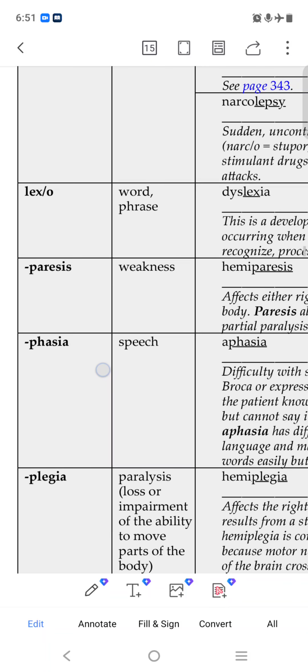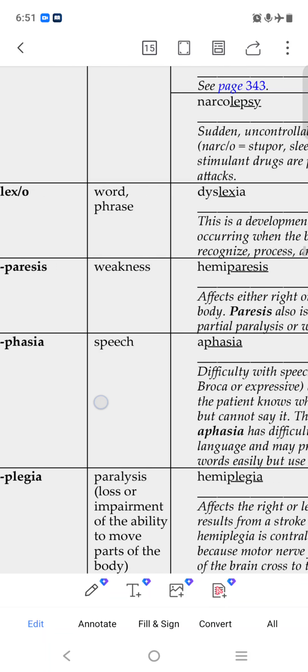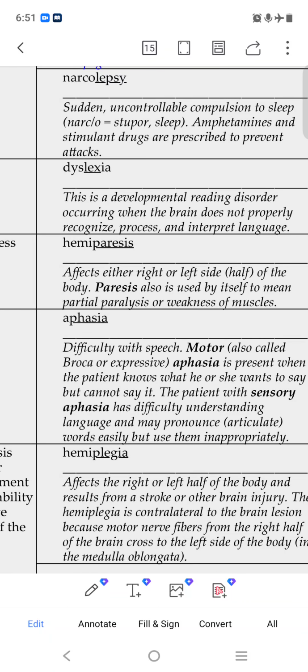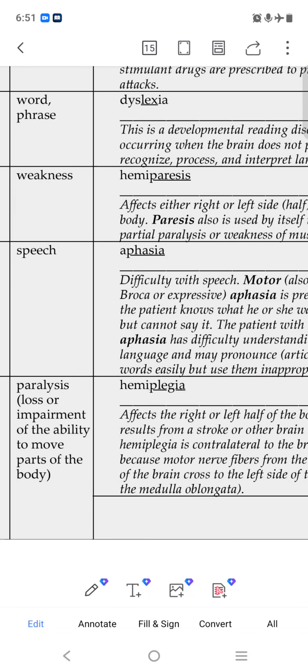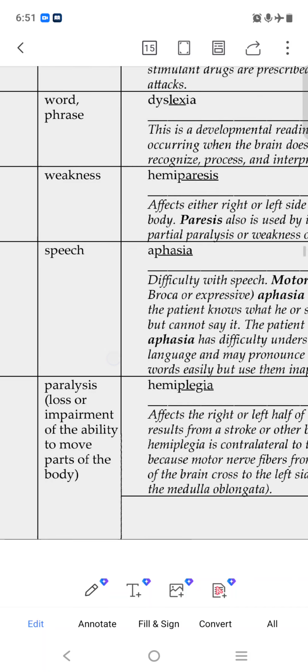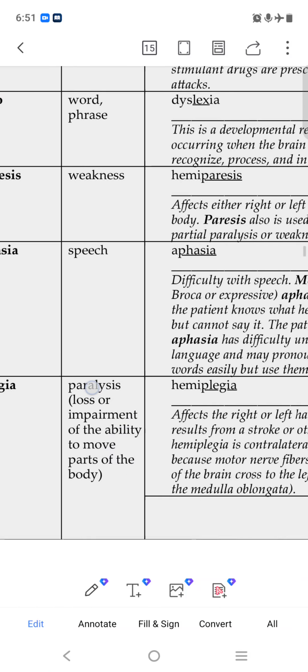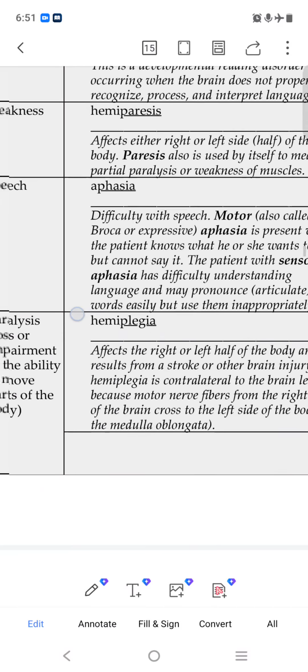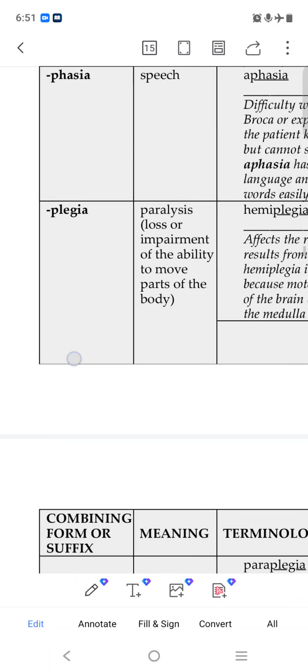Paresis means weakness. Hemiparesis is a weakness affecting either the right or left half of the body. Hemi means half. Paralysis is also used by itself to mean partial paralysis. Aphasia, phasia means speech, so aphasia is without speech. You can read in detail also.